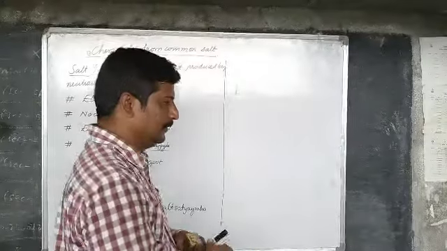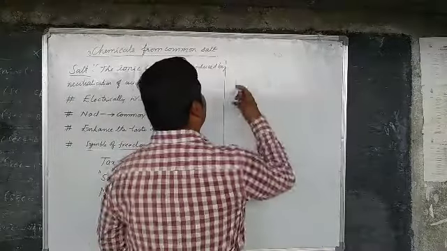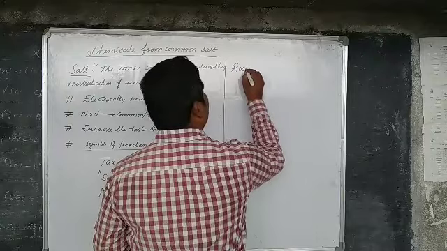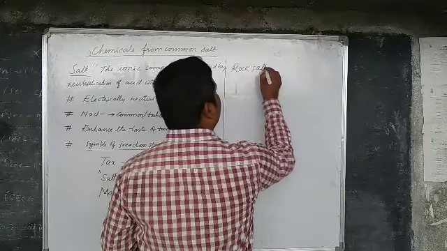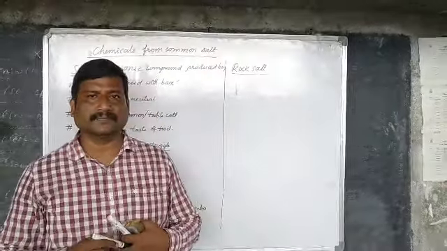Let us know about rock salt. What is rock salt? Simply we can say sea solid salt.